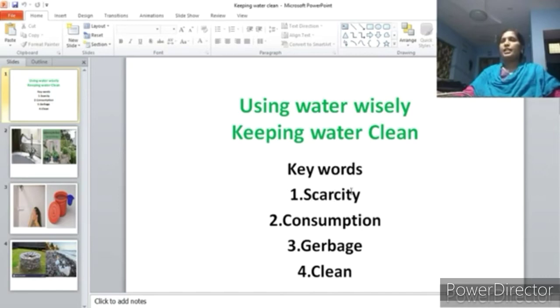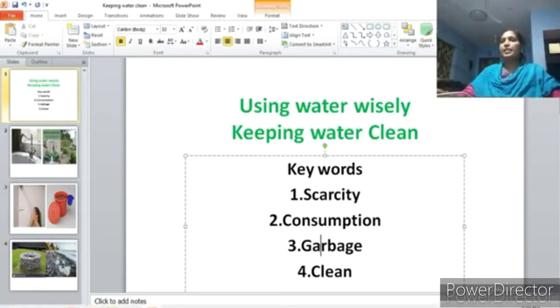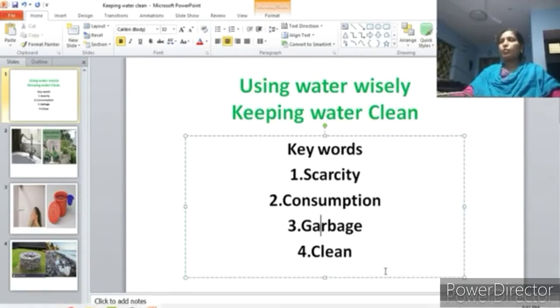So here the new words are, already you know this word, even in yesterday's class it came. SCARCITY, scarcity. CONSUMPTION, consumption. GARBAGE, garbage. CLEAN, clean. So learn these spellings nicely, children, and use them in writing worksheets.